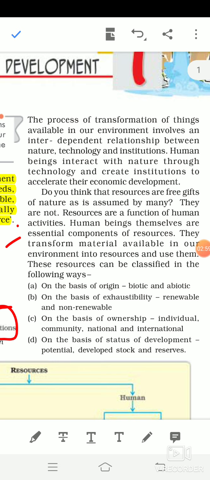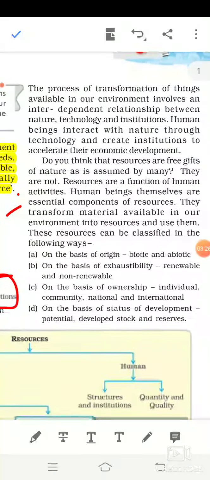They transform material available in our environment into resources and use them. Some human beings make these things in factories as engineers, as scientists, as workers. They work and make the things, and these things satisfy our needs.